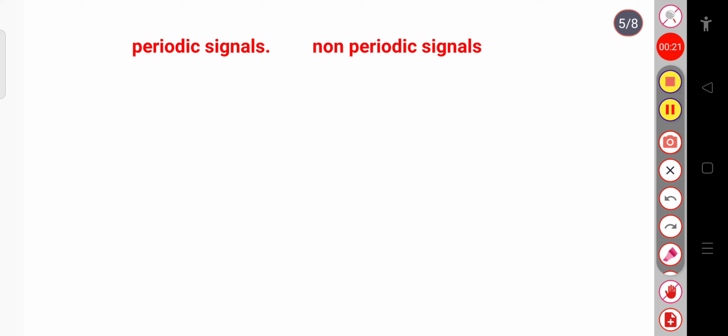Basically the signals are of two types. One is periodic signal and another is non-periodic signal. For this periodic signal we will use Fourier series. This Fourier series expansion is used for periodic signals to expand them in terms of their harmonics, which are sinusoidal and orthogonal to one another.